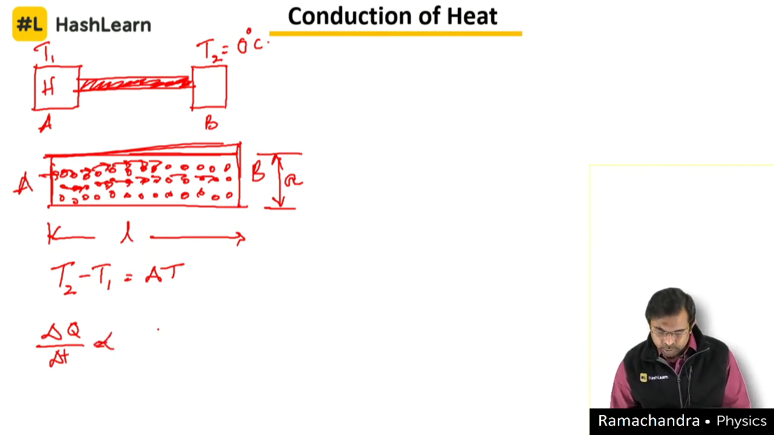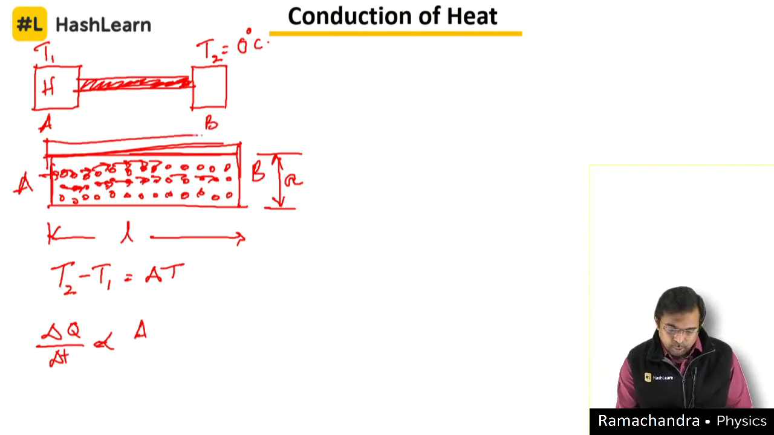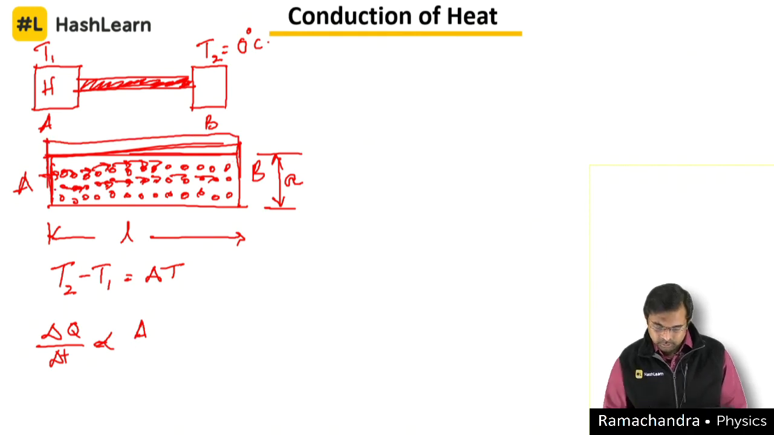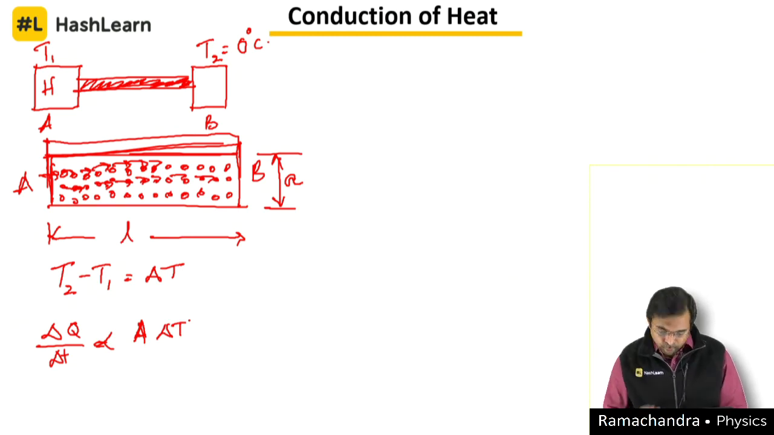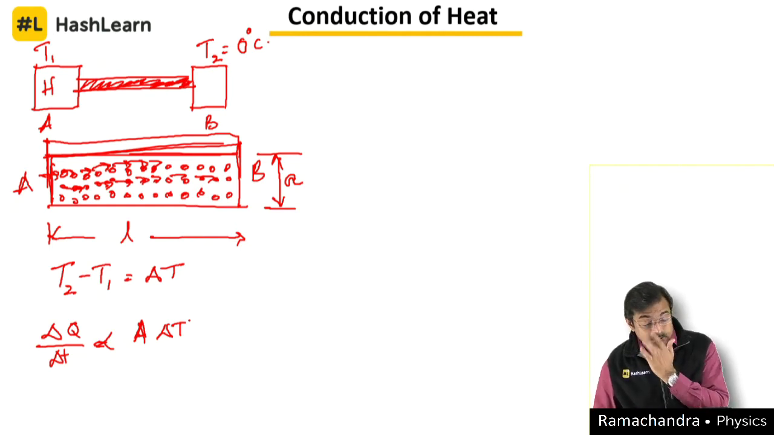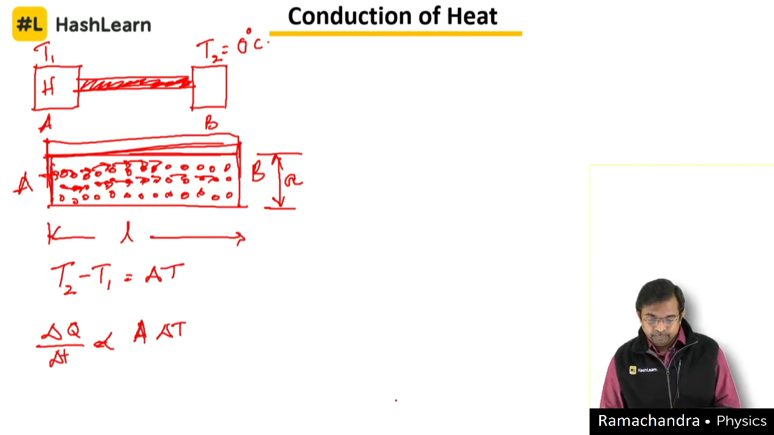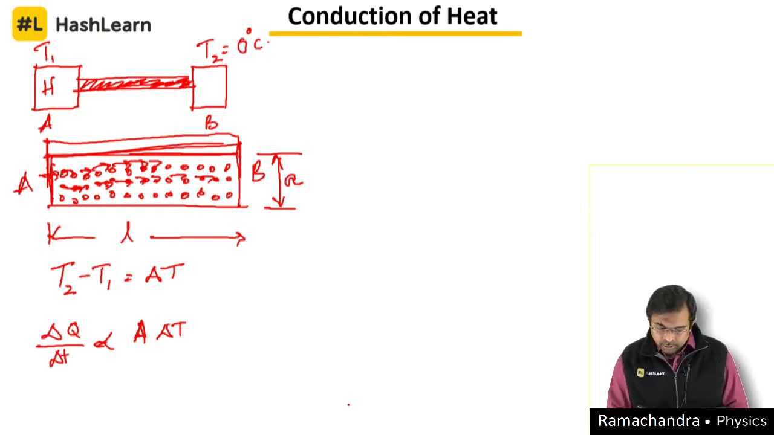This is proportional to the area. As we know, the more the area, the more particles will be involved. And if delta T is greater, heat transfer is going to be directly proportional to delta T. Now what exactly is delta T telling us here? I will come back to that one. It is inversely proportional to the length of the rod.